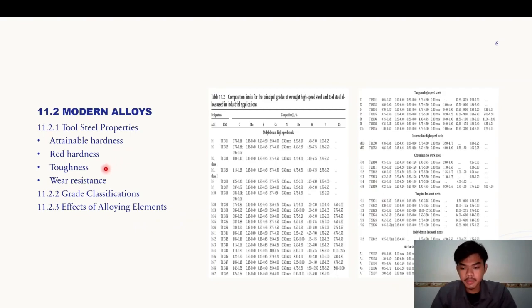Toughness is the ability to resist breakage, chipping, or cracking under impact loading. Toughness may be viewed as the opposite of brittleness. Tool steels and high-speed steels are designed to achieve sufficient levels of toughness for their intended applications.